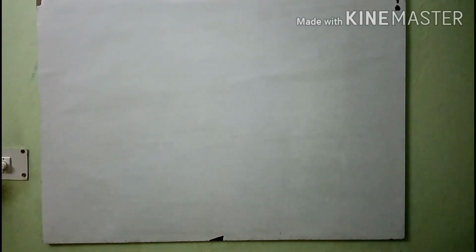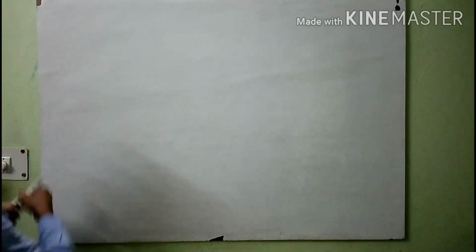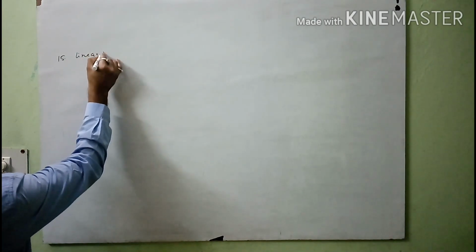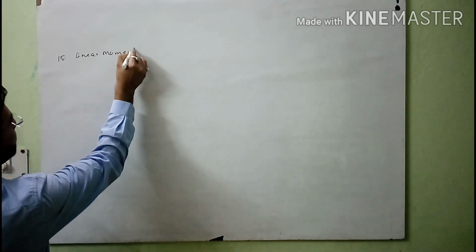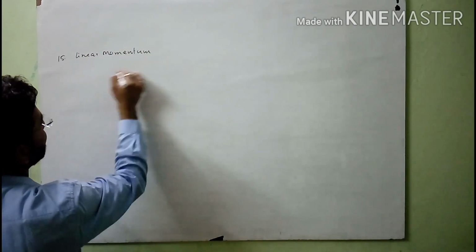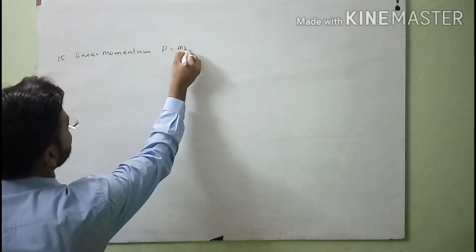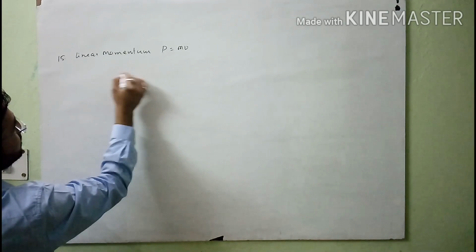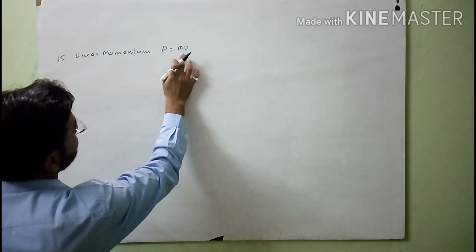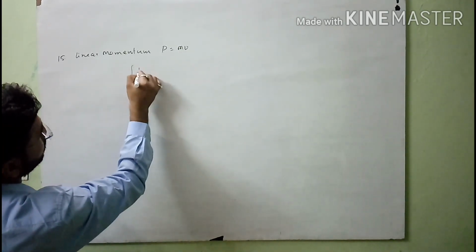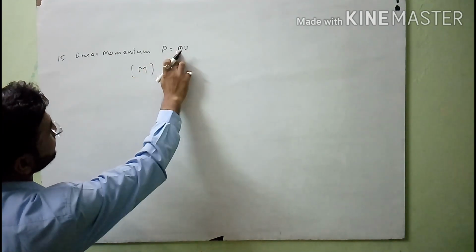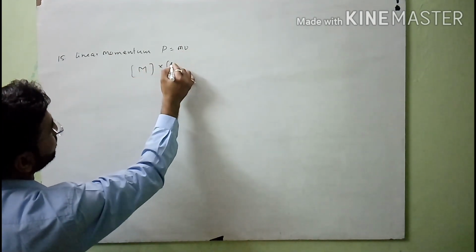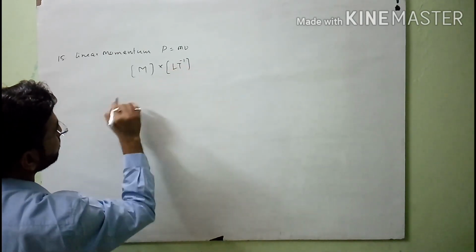After this, student, 15 number is linear momentum. So when we think about linear momentum, you know that the linear momentum formula P is equal to m into v, mass into velocity. So when we think about the dimension of linear momentum, you will use the dimension of mass into the dimension of velocity, which is LT minus 1.